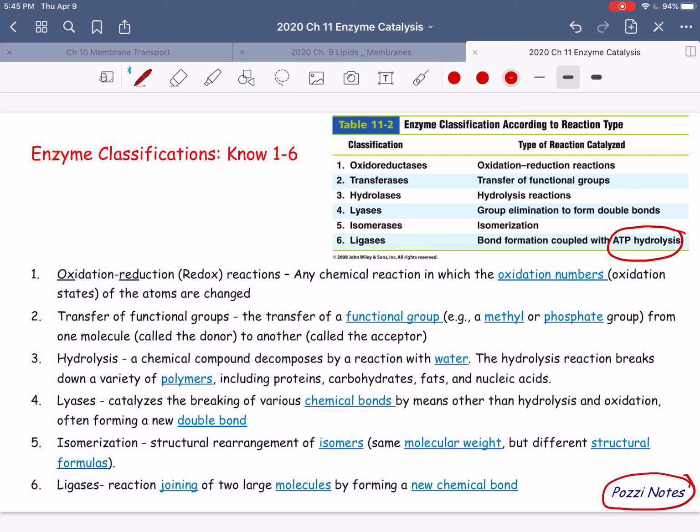So make your flashcards with each of these different classes, and anything that is special about that class of enzymes should go on the back.